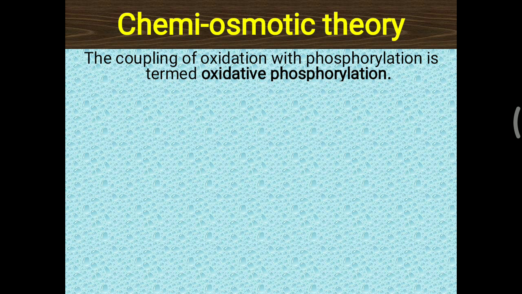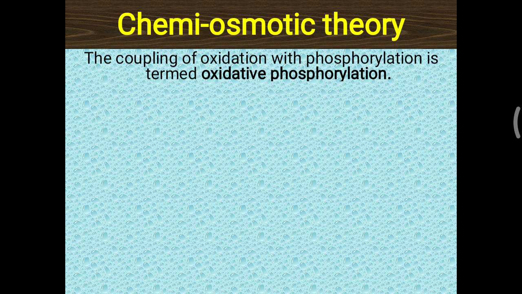Oxidation means loss of electrons. We have seen in the electron transport chain that through complexes 1, 2, 3 and 4, lastly the electron is accepted by oxygen, and this oxygen is converted into a water molecule. That whole process is considered oxidation, and when this process is occurring, energy is generated,